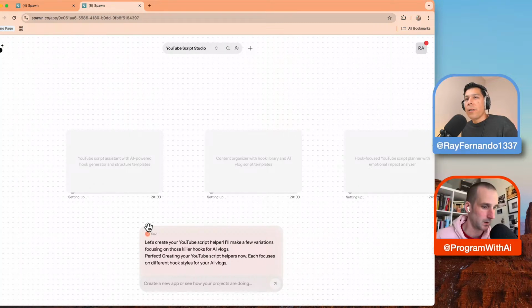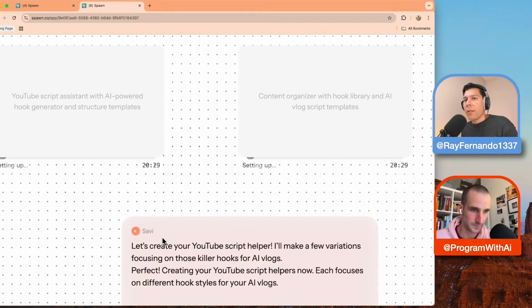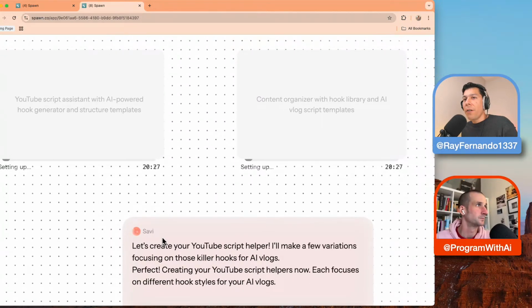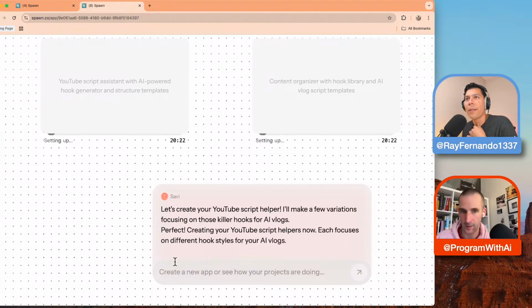This is cool. So this is supposed to get to a YouTube script helper. So it's going to make variations focusing on those killer hooks for AI vlogs. Perfect. So yeah, this is awesome.